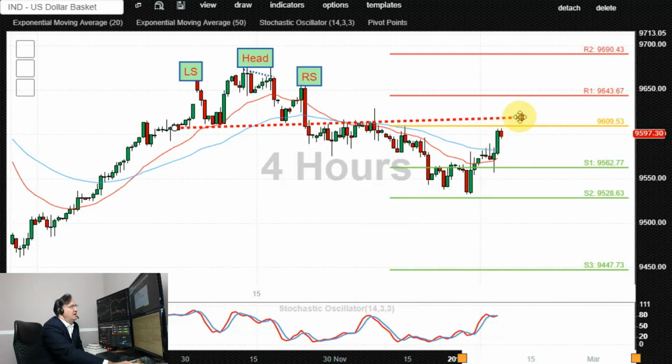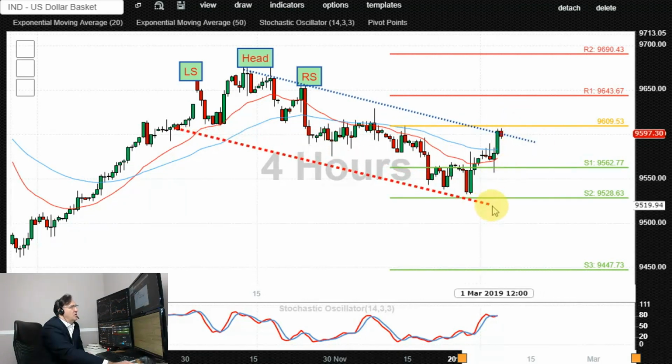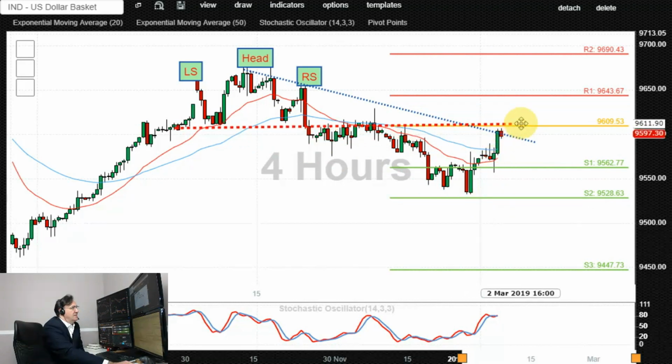If we see an end of day breakout above 96, that would potentially negate the existence of this topping head and shoulder pattern and open up the way for the retest of 96.40 on the upside initially, followed by 96.90, possibly even 97 or 98. Alternatively, if this neckline holds at 96 and the bears return and the price is pushed lower, the initial downside is supported at 95.60, followed by